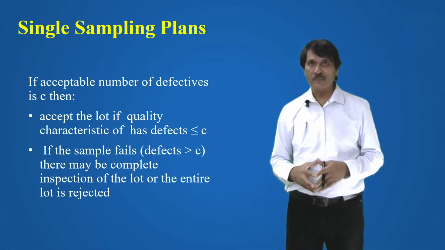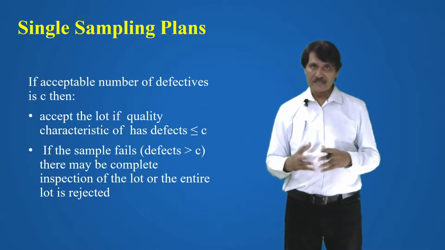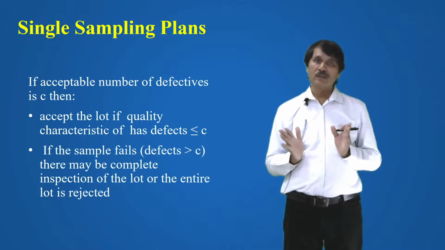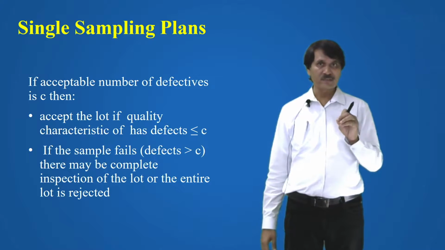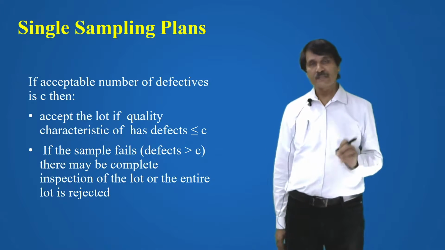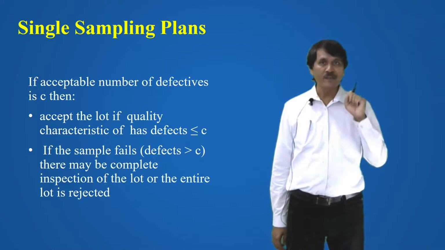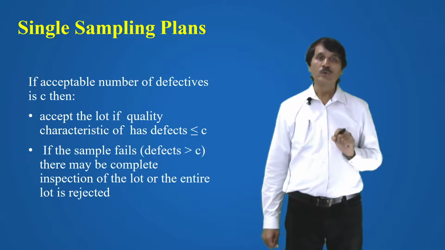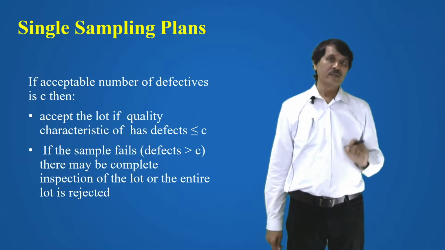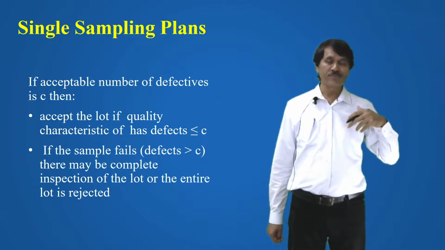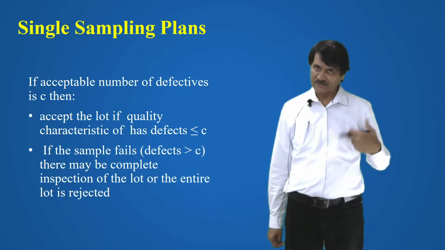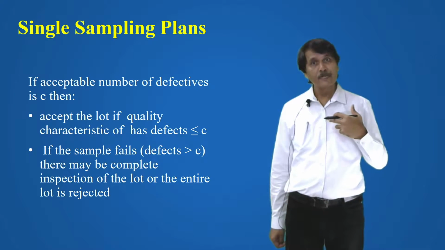In the case of a single sampling plan, you randomly take a sample and you say that you are going to accept the lot if the number of defective components in that sample is at most C. So you accept the lot if the quality characteristic has less than or equal to C defects, and if the number of defects is more than C, you are going to either reject the lot or inspect the whole lot.